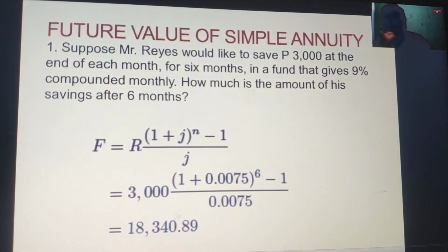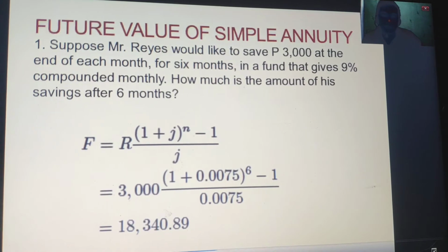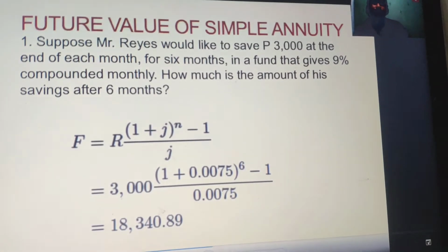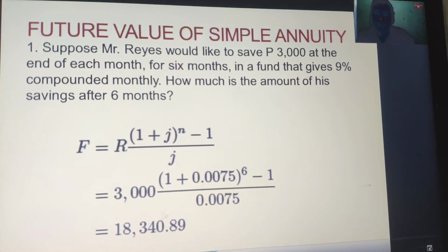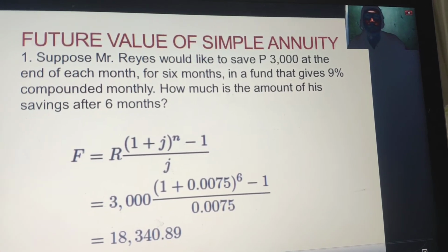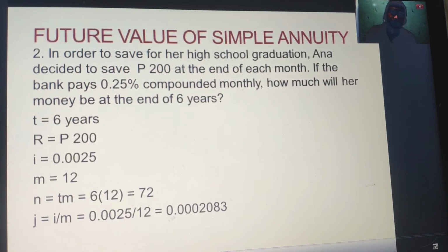And finally, we're going to substitute each part. So we have the final future value to be at 18,340 pesos and 89 centavos. Any questions? If there's none, next slide.